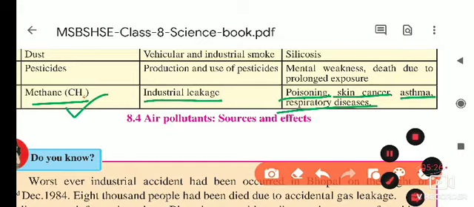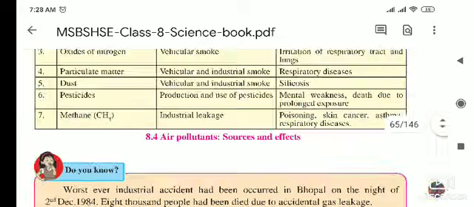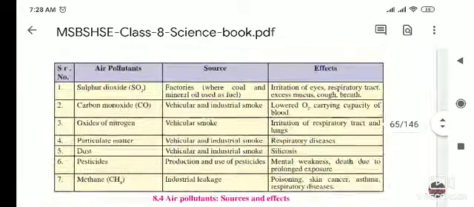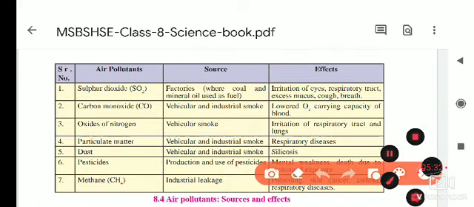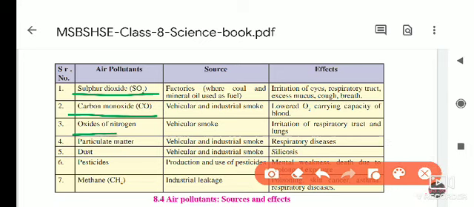Now here we had seen the air pollutants. Which air pollutants are there? Sulfur dioxide, carbon monoxide, oxides of nitrogen, particulate matter, dust, pesticides, and methane. These gases are responsible for air pollution, and its sources also we had seen.